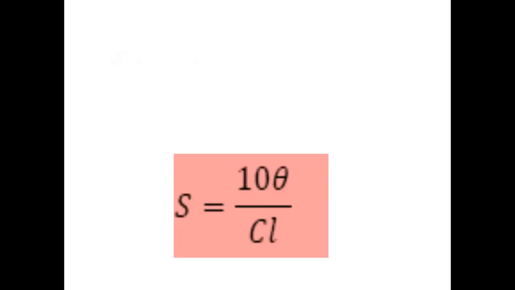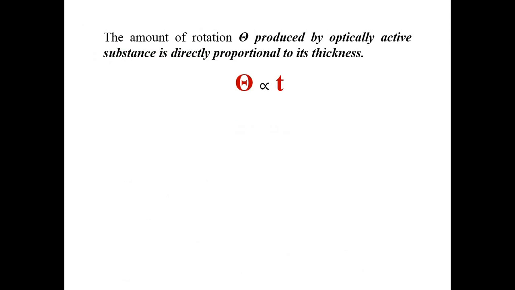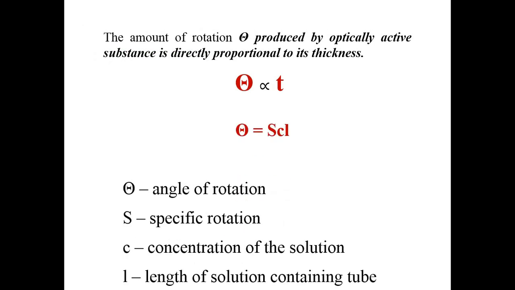To measure the specific rotation, the formula is S is equal to theta divided by CL. There is no new concept provided over here. If you see the previous slide, you will get the formula for specific rotation.